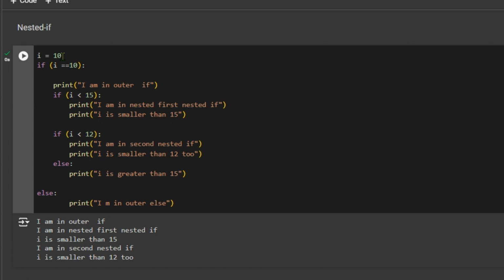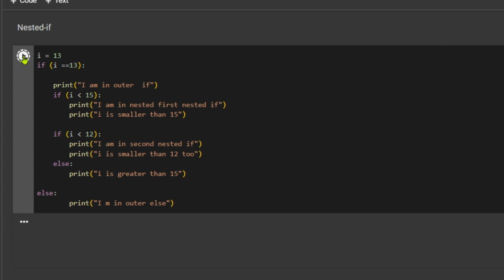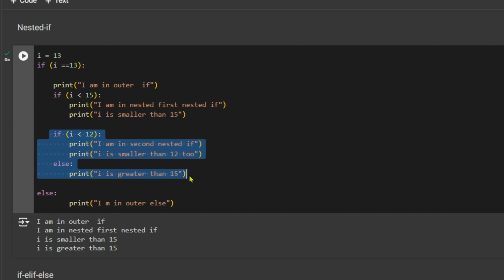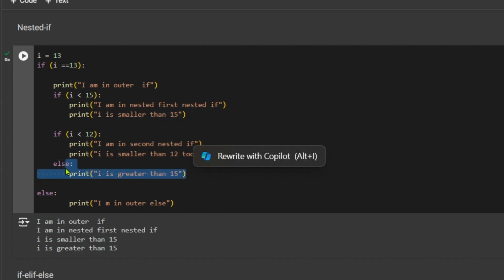And if i had been somewhere around, say, 13, then the second if here would have been false. Let's check. Look at this. It only executed this block of statements, and i is greater than 15. That is the else block of the inside if. The second nested if has an else with it as well. So this became false. It went with the else and it displayed this one. That's it. So that's how the execution works.